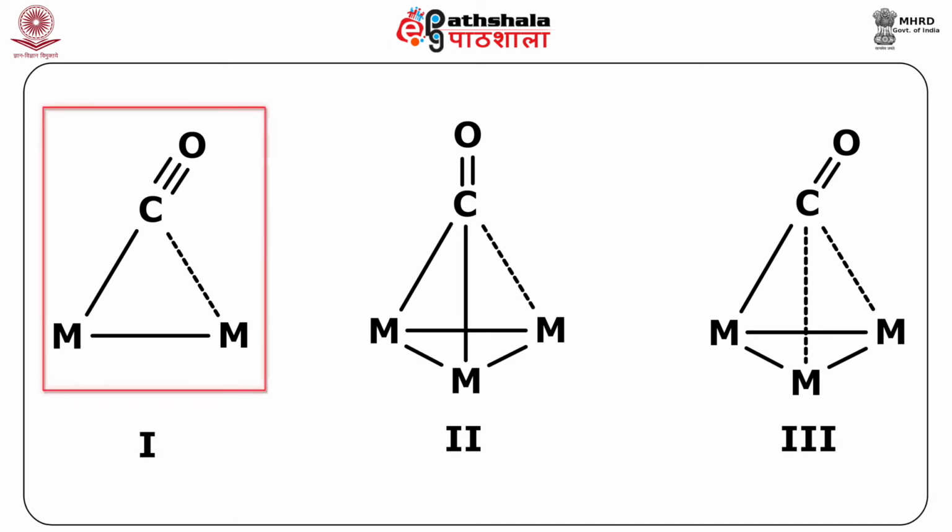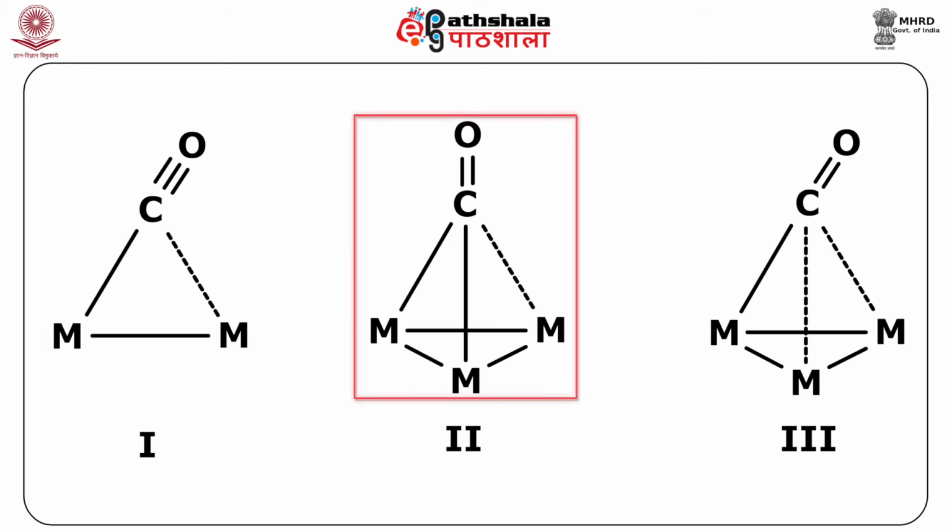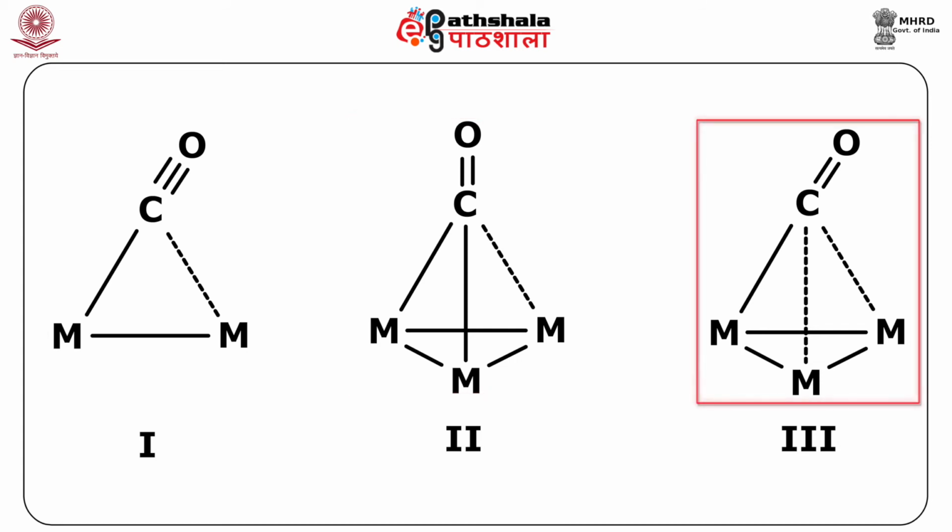The structure 1, called semi-bridging, can be assigned to bands at 1871 and 1831 cm inverse. The semi-triple bridging bonding mode, that is 2, displays an infrared band at 1693 cm inverse, whereas the other semi-triple bridging bonding mode 3 displays much weaker carbonyl stretching vibrations at about 1330 centimeter inverse.